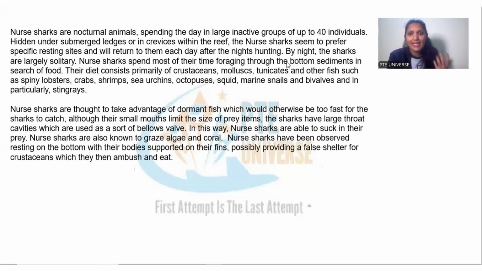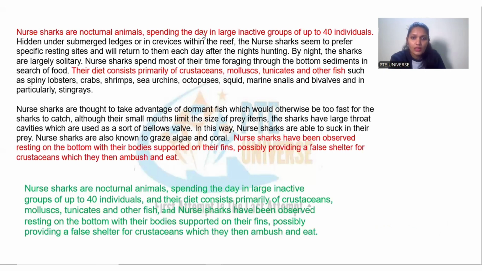Sometimes you will find many lines which are important, so don't get overly worried. Since this is a summary, we do not need to add each and everything. We just need to add relevant content, or I'll say if you're using the method 2 template, you need to add 2 to 3 main sentences using comma and. Let's have a look. I have just done one question for you. So we have chosen 3 lines which are important and we have joined them using a connector. You can change the words if you have time. If you feel you are having less time, you can use the same words. If you think you have time, you can add synonyms.